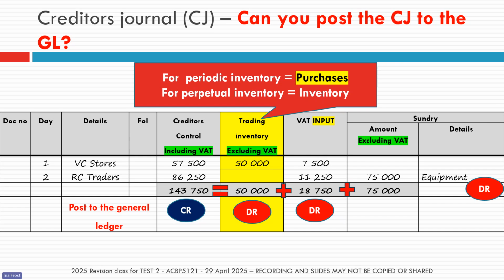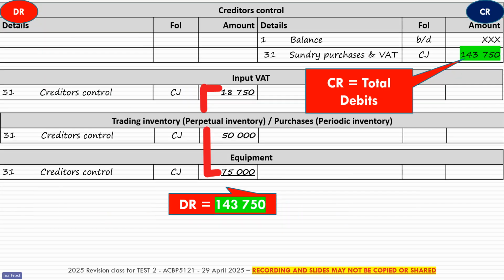Now, when I move into the general ledger, I only move forward with that total. So I only use that total, 143,750, and I take that to the creditors control account. I think Salama will agree with me when we mark tests and exams.